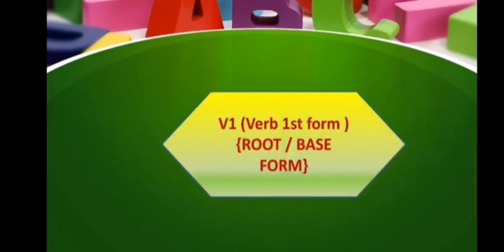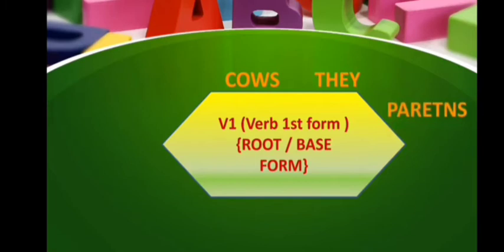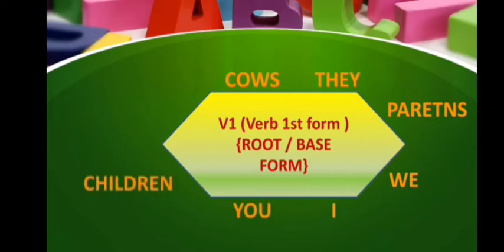You can see here, when you will use the verb's first form or base form. Examples are cows, they, parents, we, I, you, children, Ravi and Ram. Here you can see all the examples are plural, so that's why we will use the verb's first form or base form of the verb for them.